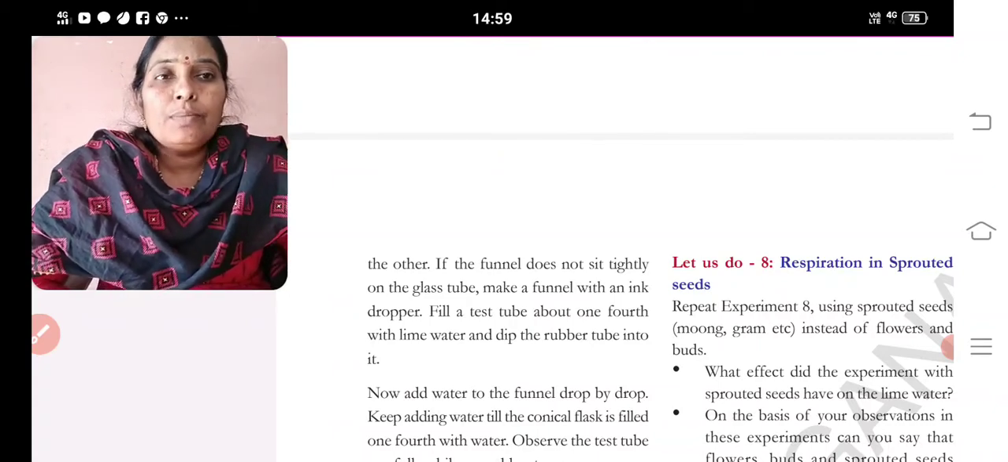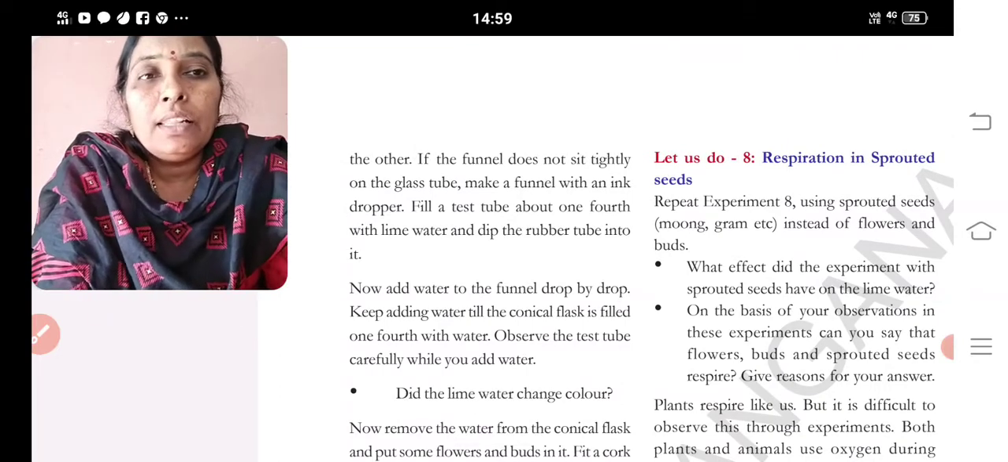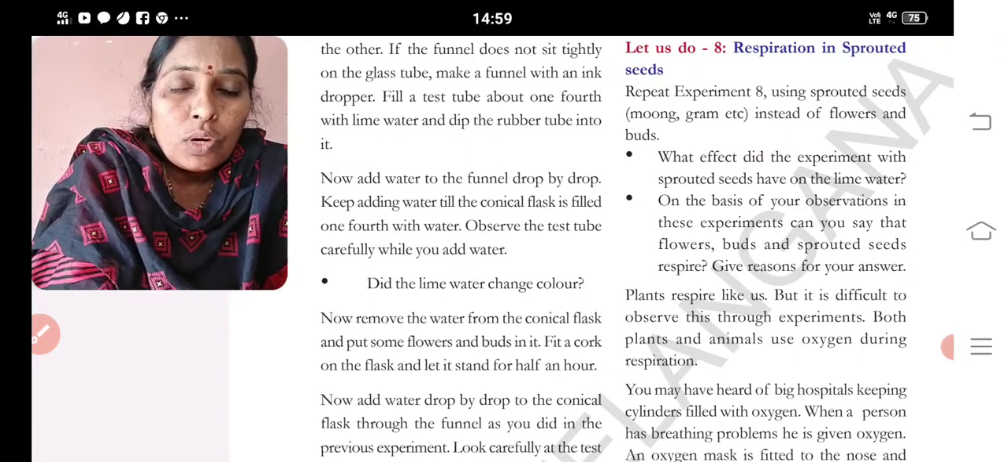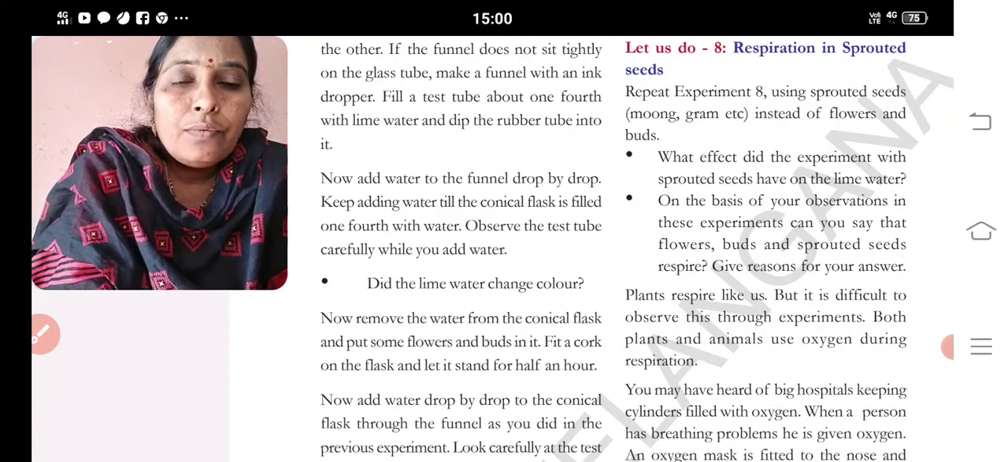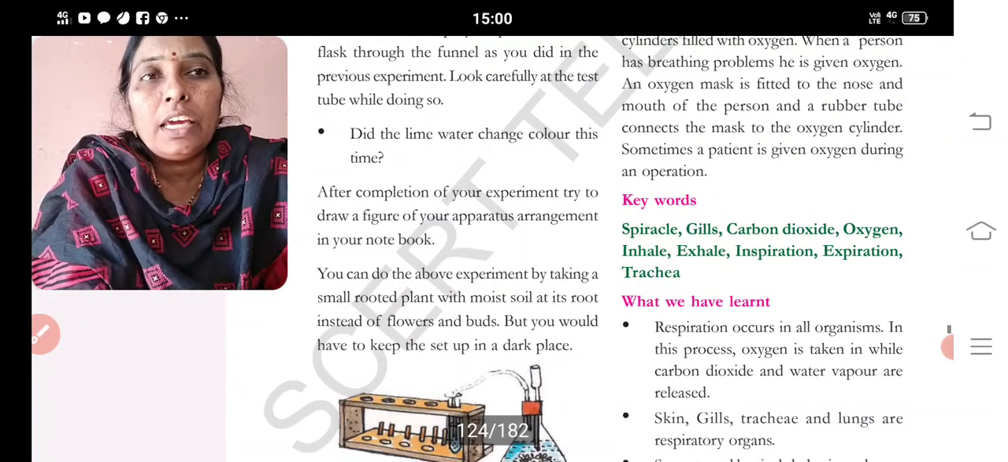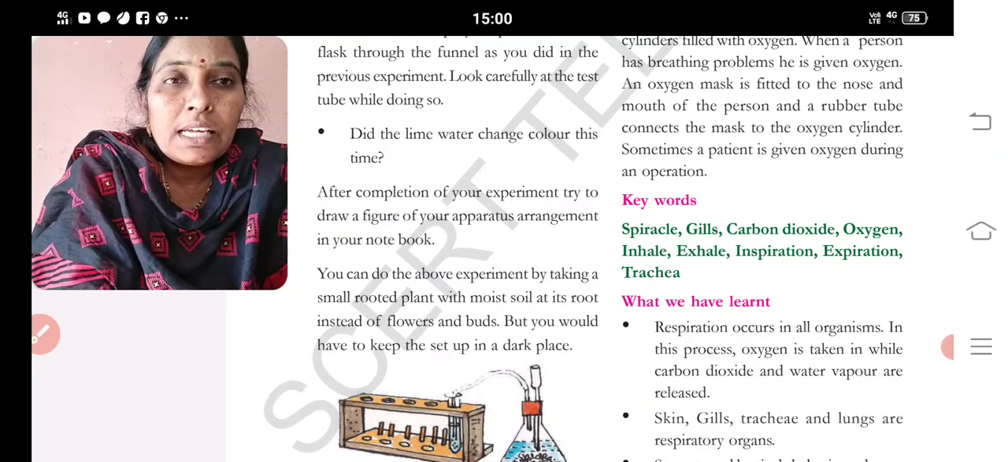Observe the test tube carefully while you add the water. Did the lime water change color? Now remove the water from the conical flask and put some flowers and buds in it. Fit the cork on the flask and let it stand for half an hour. Now add water drop by drop to the conical flask through the funnel as you did in the previous experiment. Look carefully at the test tube. Did the lime water change its color?